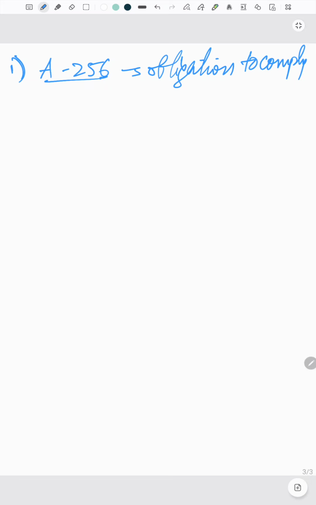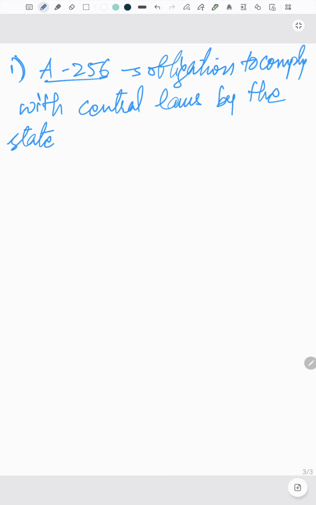Okay? So, the first point that you can write is you can mention about Article 256, which creates an obligation to comply with central laws by the state government. So, for example, what can we write as an example to it?